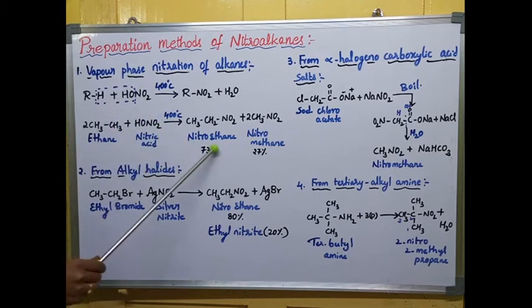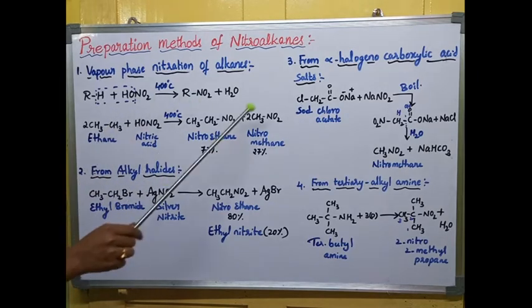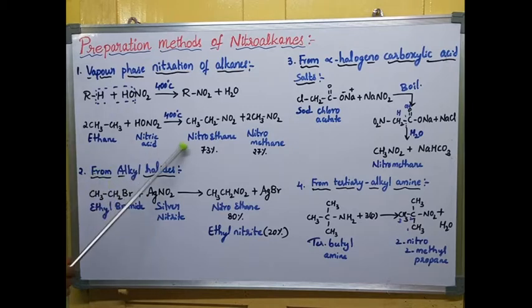I'm getting nitroethane and nitromethane as products. The remaining OH and H combine and form a byproduct, that is water. Here nitroethane is the main product, that is the major product, 73%. Nitromethane is the minor product, which is 27%.